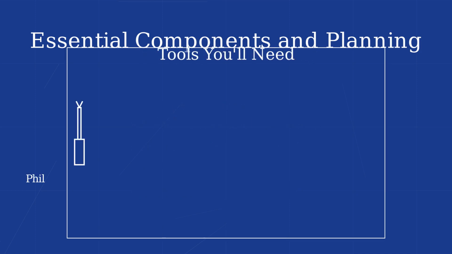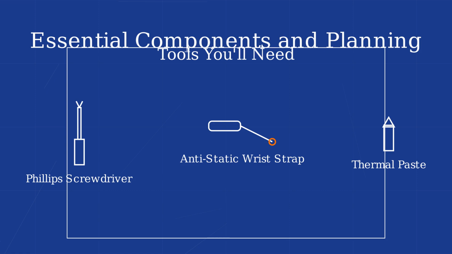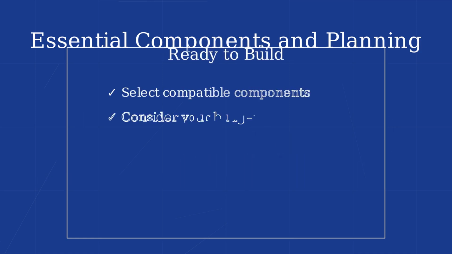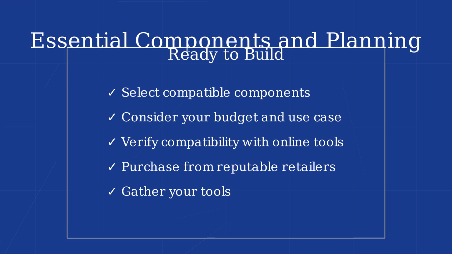Before starting your build, gather the necessary tools: a Phillips screwdriver, an anti-static wrist strap to prevent damaging components with static electricity, and thermal paste if not included with your CPU cooler. With your components selected and tools gathered, you're ready to begin building your PC. Remember to verify compatibility, purchase from reputable retailers, and consider your specific needs and budget when choosing parts.